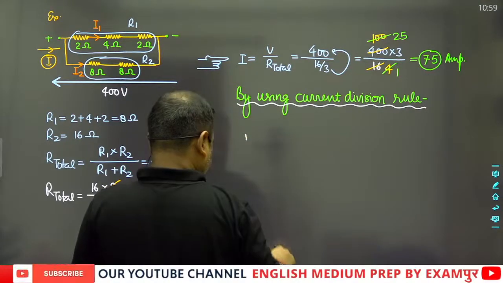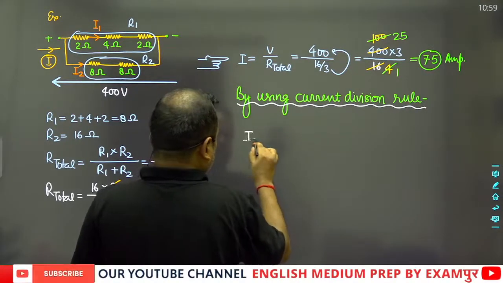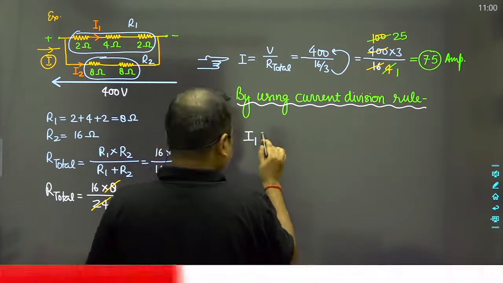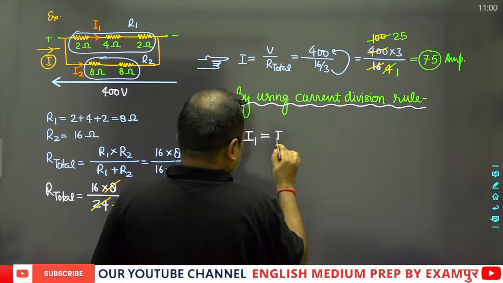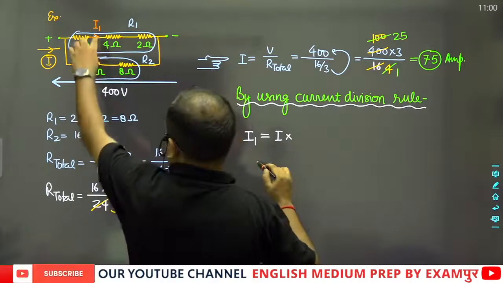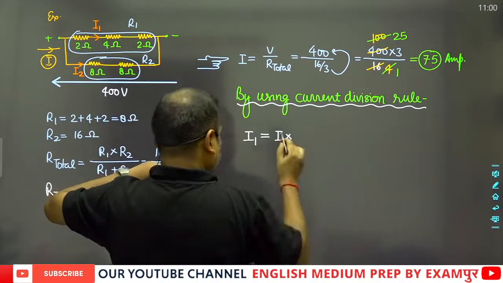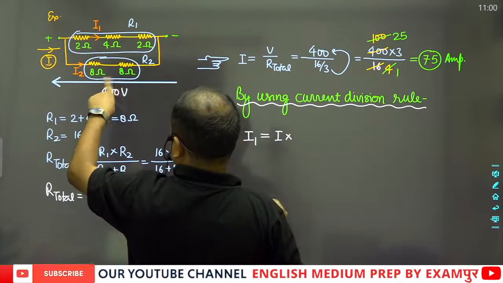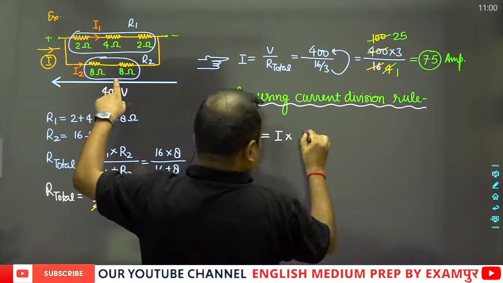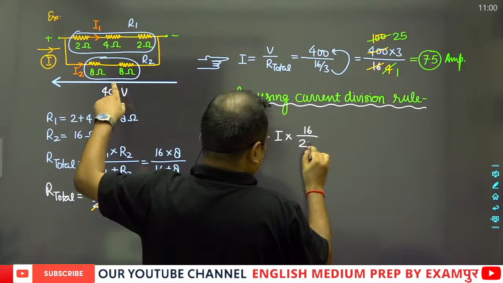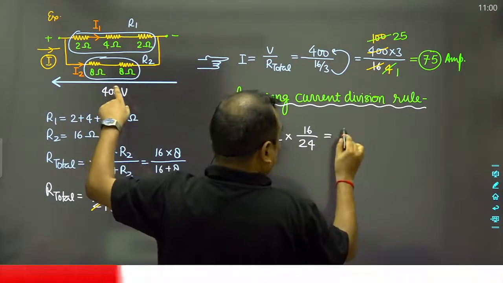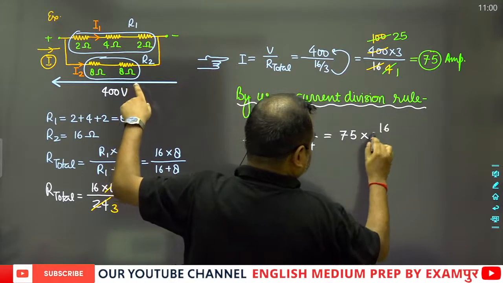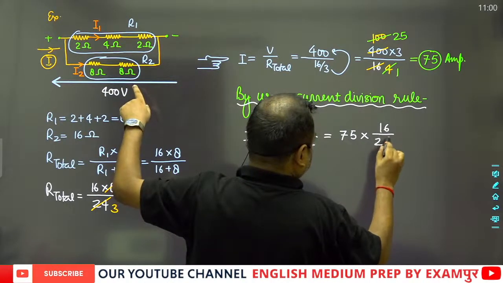I1 will be equal to I multiplied by 16 upon 24. And this will be equal to 75 multiplied by 16 upon 24.